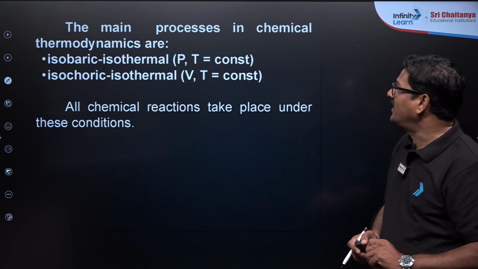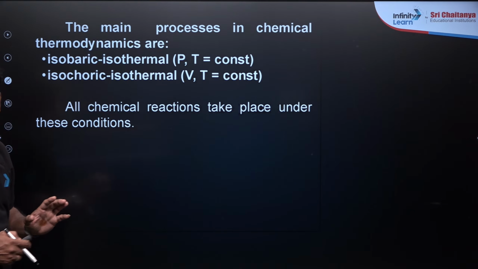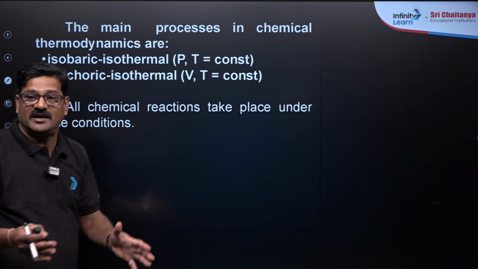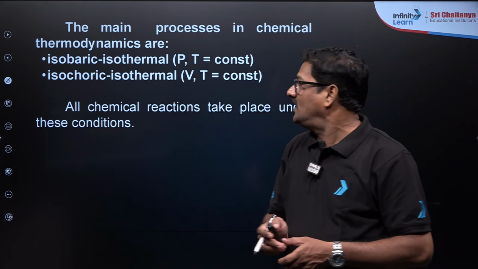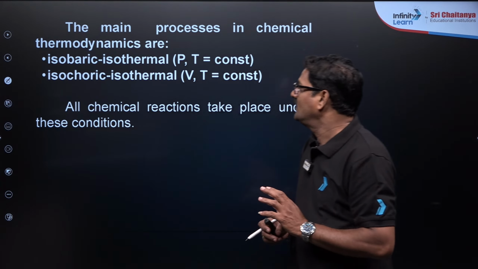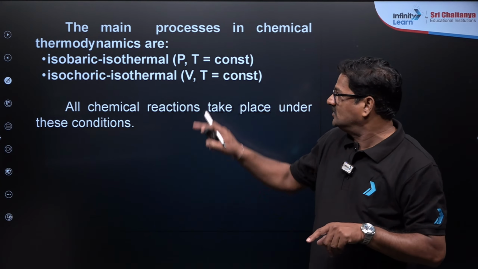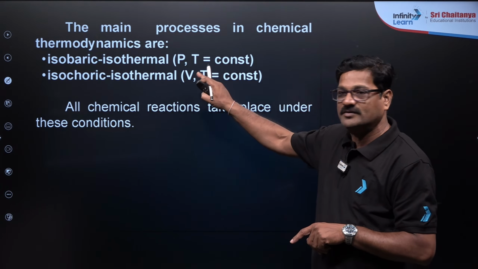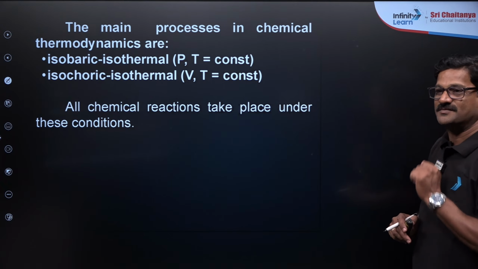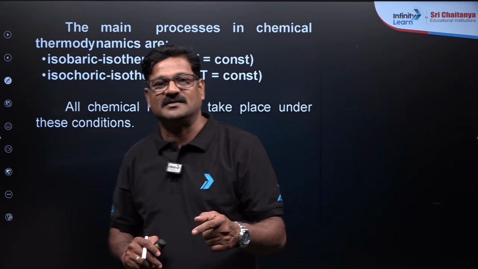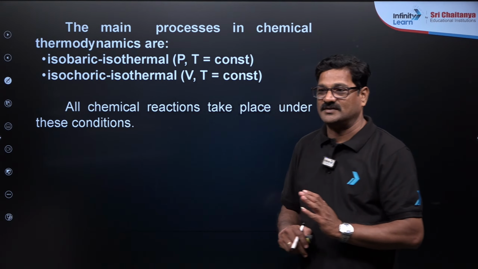And you can see here the main processes in chemical thermodynamics, a very important thing: isobaric and isothermal process where P and T are constant. Generally in experience, these are the processes that are taking place. And isochoric process and isothermal process, so a couple of things can be together. The most common numericals you are going to get from here, my dear children. And chemical reactions take place under these conditions, beta. So it has to be mentioned in the question whether it is PT constant or VT constant.